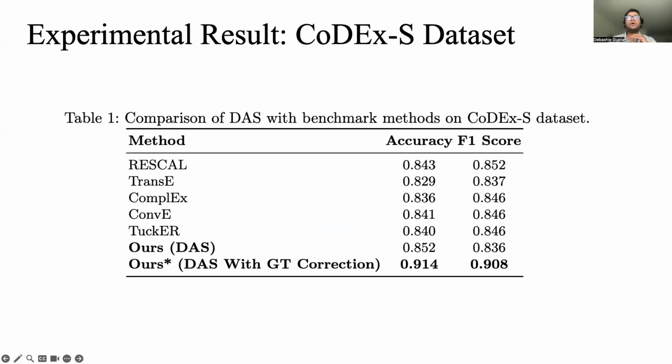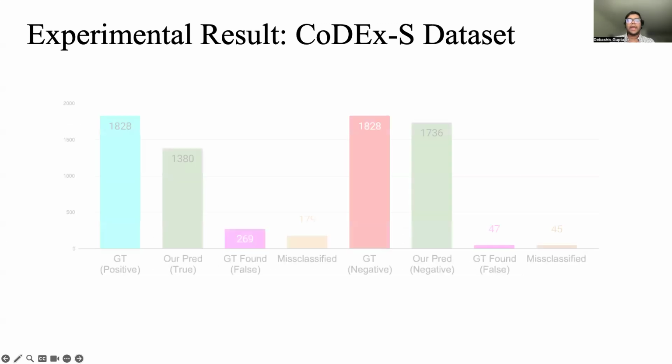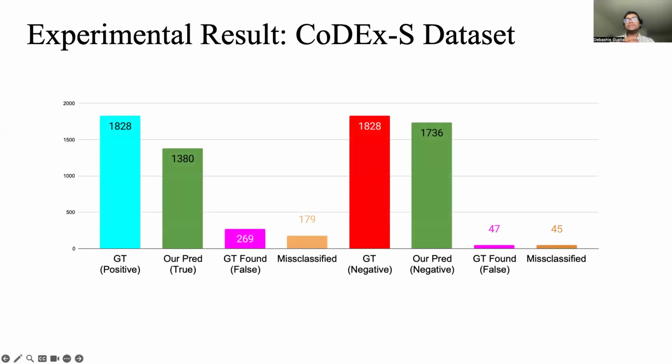So we benchmarked our DAS validation approach using the Codex-S dataset, which contains challenging factual triples. Compared to five existing KG validation methods like TransE, TuckER, and ConvE, our DAS method outperformed their performance, achieving 91% accuracy. An interesting observation was that DAS also uncovered errors in the label dataset, showing its strength not just in validation, but also in detecting data inconsistencies.